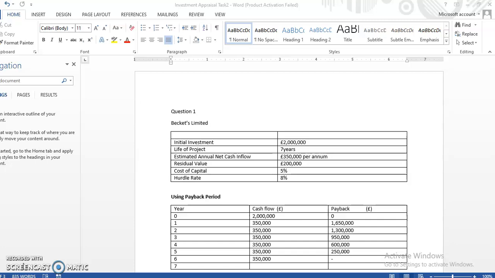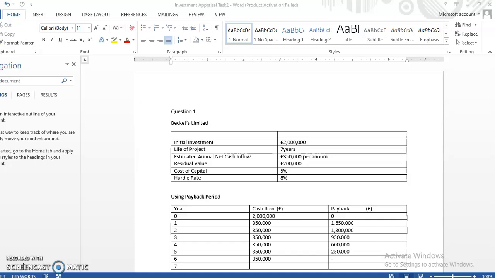If the organization decides that the project should meet up within 3 years, any project that meets 3 years or below automatically becomes a viable project. That's the payback period. When we're talking about payback period, we're talking about the period it will take a project to pay back its initial cost of investment. So we look at the table: the year, the cash flow, and the payback itself.